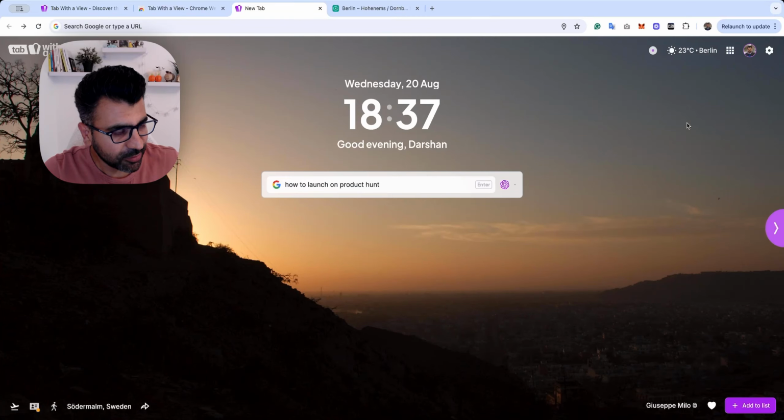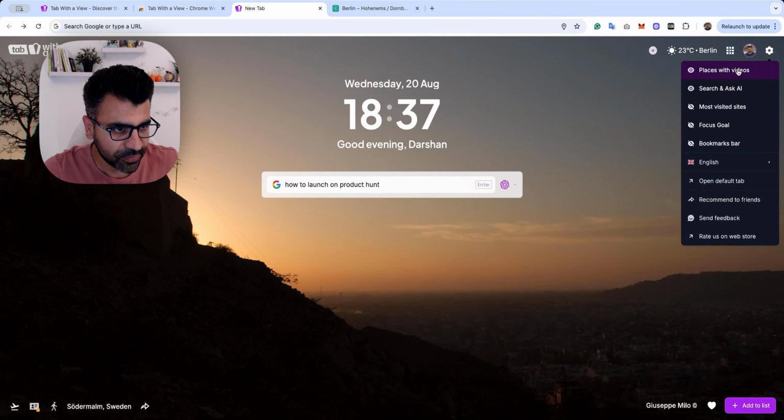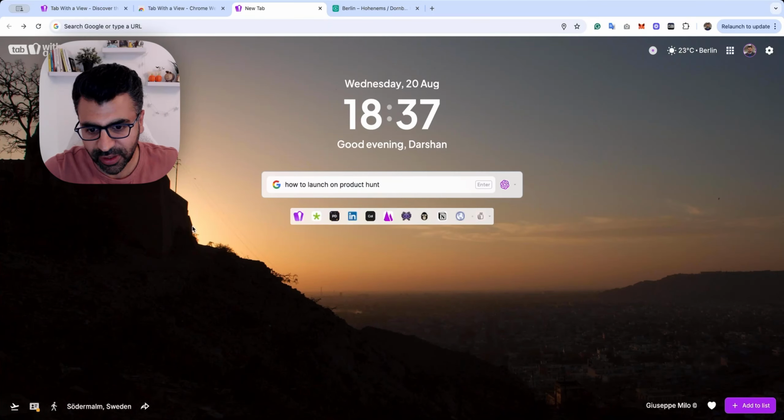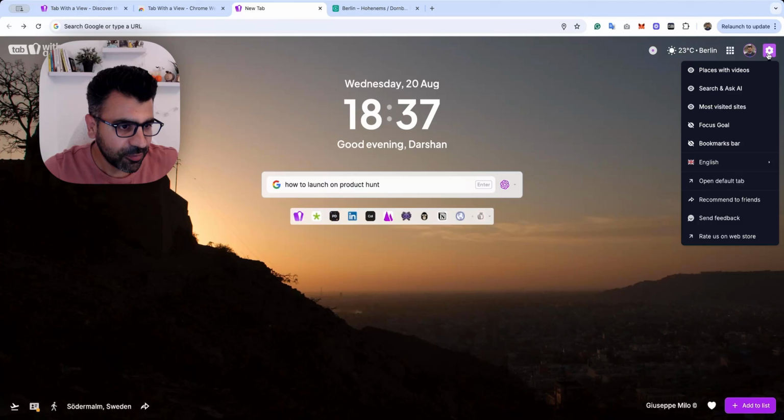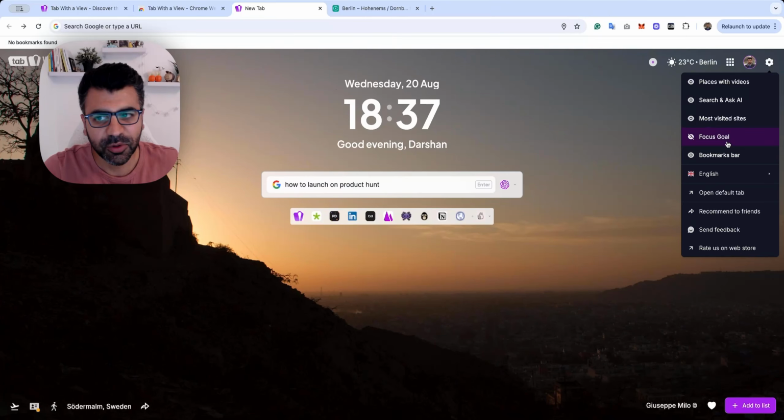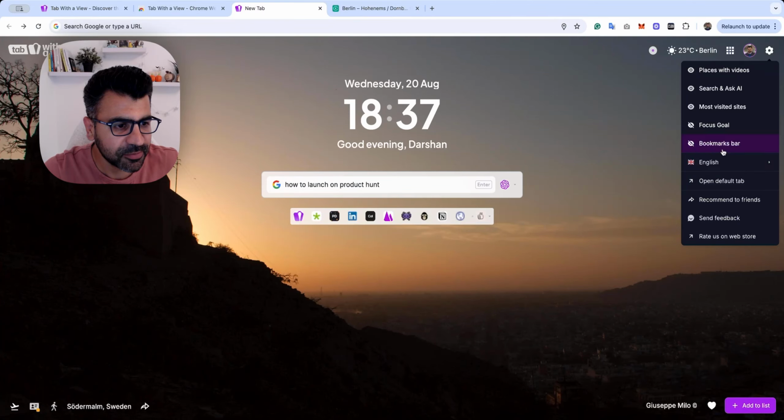There are a few other features here that I just want to give you a quick overview of. So things like customizing this layout to see your most visited sites as well. And when you have this, you can also add your own shortcut. Or if you want to see your bookmarks, you can enable the bookmarks bar. But I usually keep it off to keep the view clean.